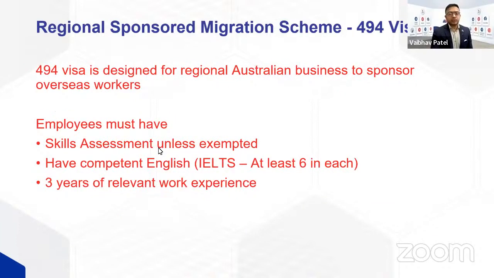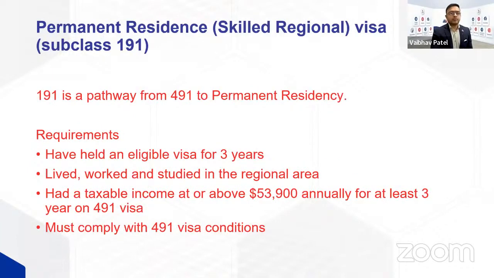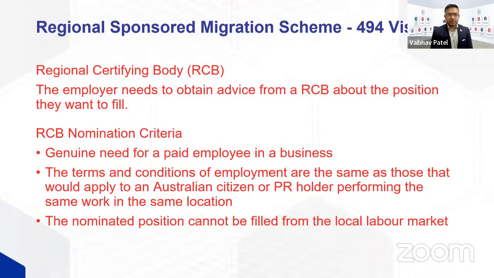Once your company is approved to be a sponsor, then your company can apply for the regional certifying body, which is called RCB. Your company will have to justify that they have done the labor market testing, which is advertising the position and trying to look for an Australian citizen. Your company will also have to provide their business registration and financial documents. They will also have to provide an explanation of a genuine need of the employee and position. And then they will also have to provide an employment agreement and evidence that whatever they are paying you is according to the market rate.